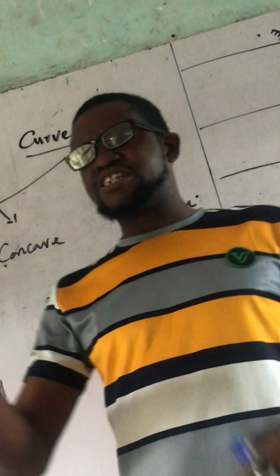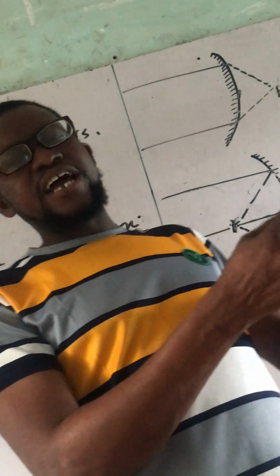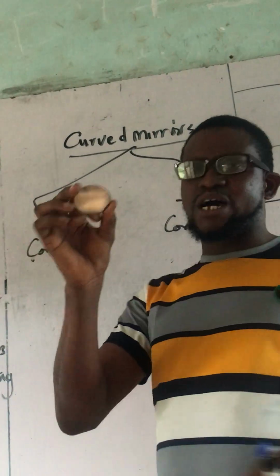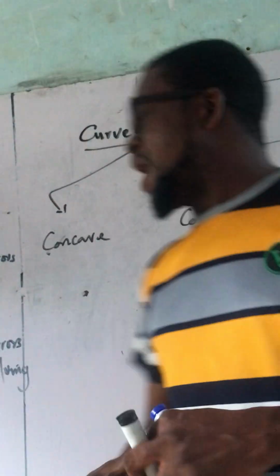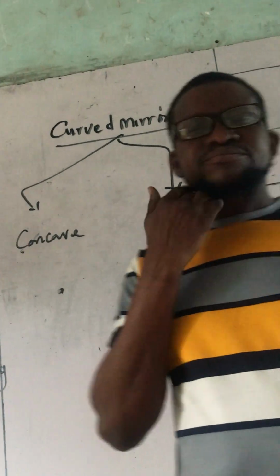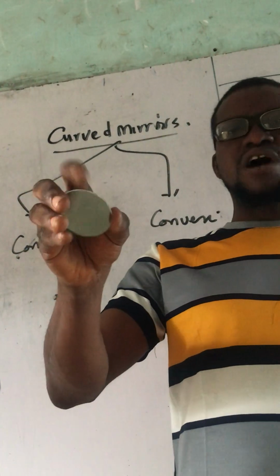Concave. So this is a concave, because this is inside and this is outside. Inside is the reflecting part, outside is the silver part. So this is an example of concave mirror, which is also known as converging mirror.